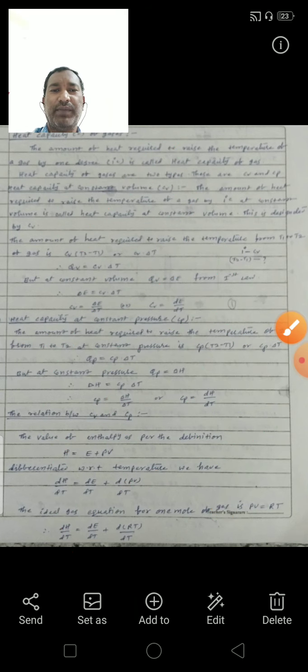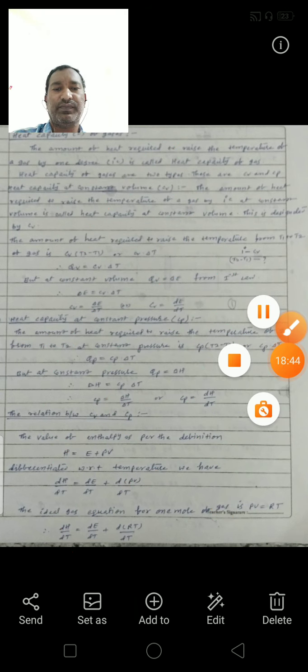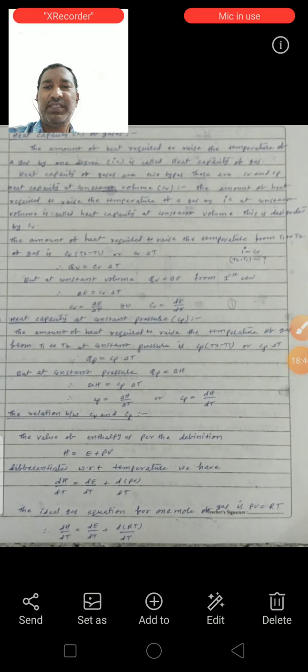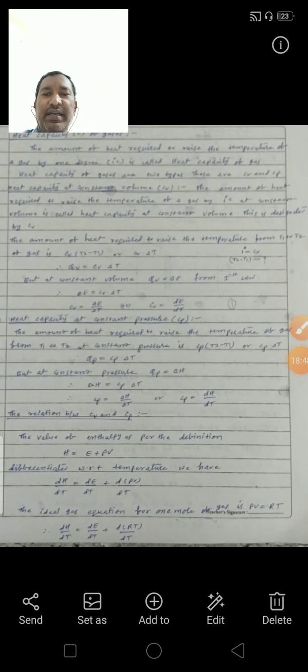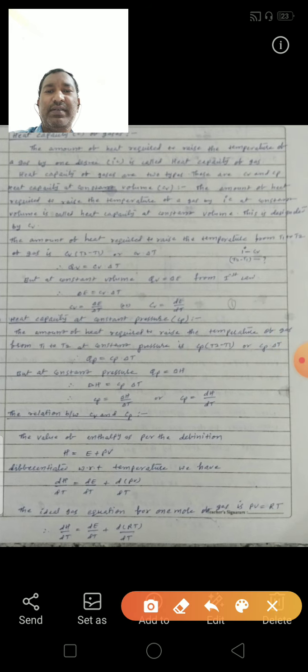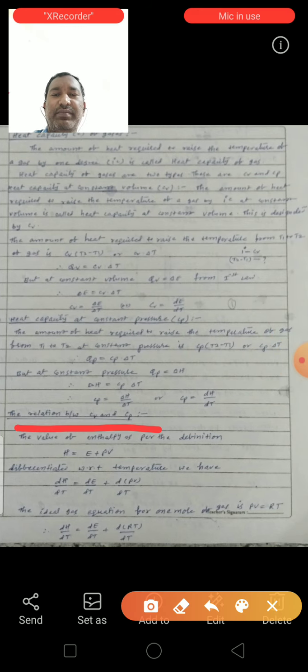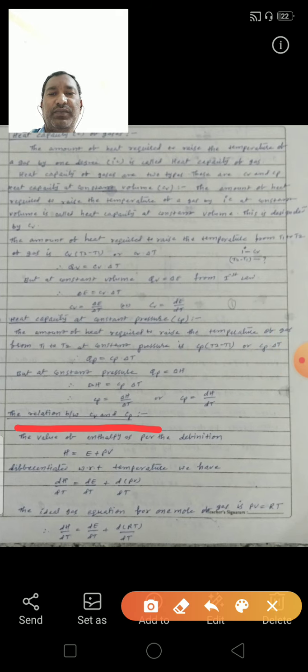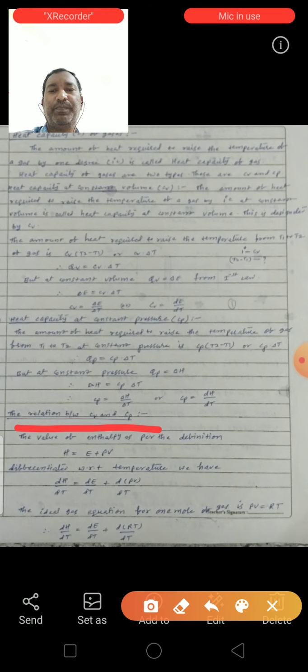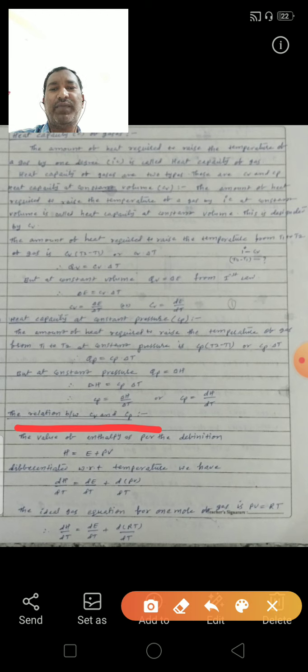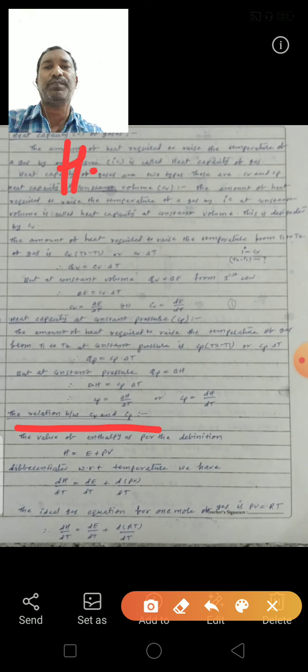From this we can derive the relationship between Cp and Cv. For the relation between Cv and Cp, we start from the definition of enthalpy. We know the equation of enthalpy: H is equal to E plus PV.